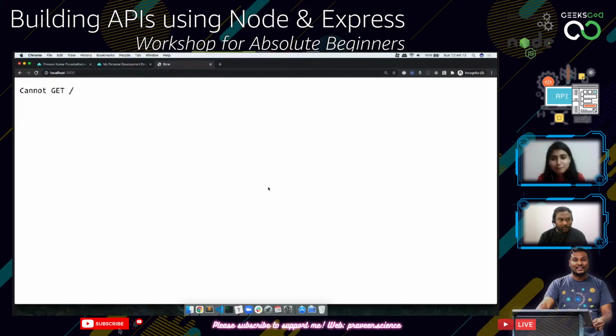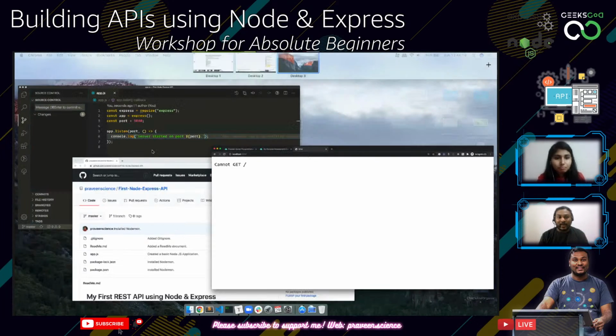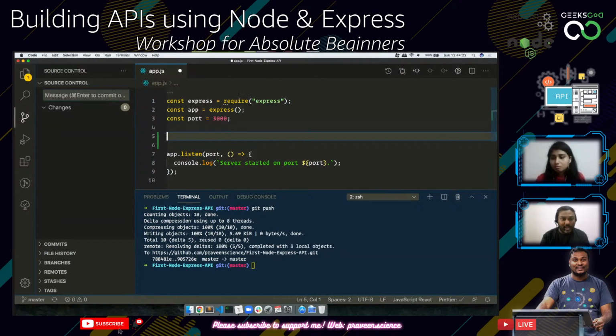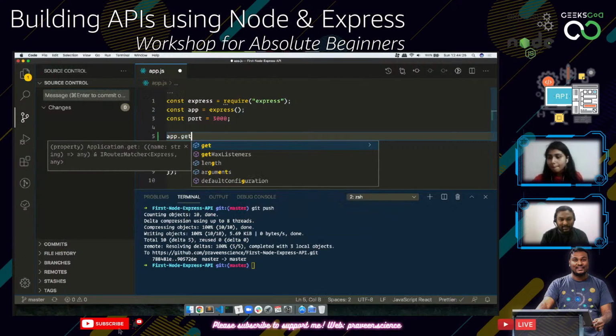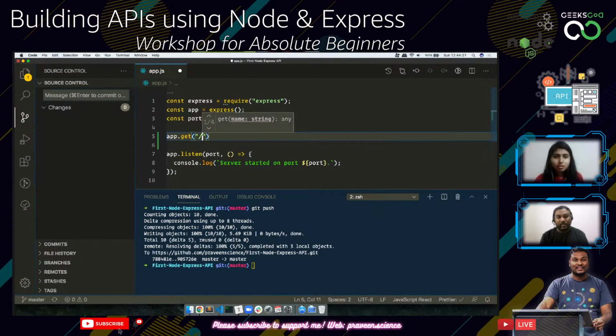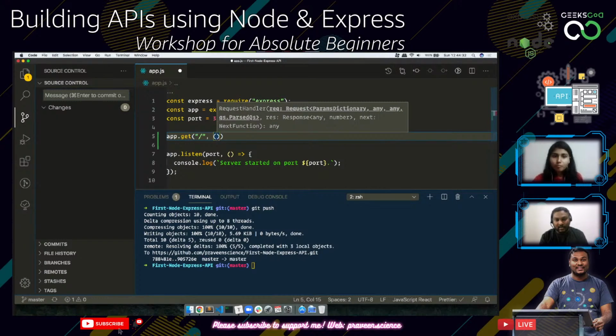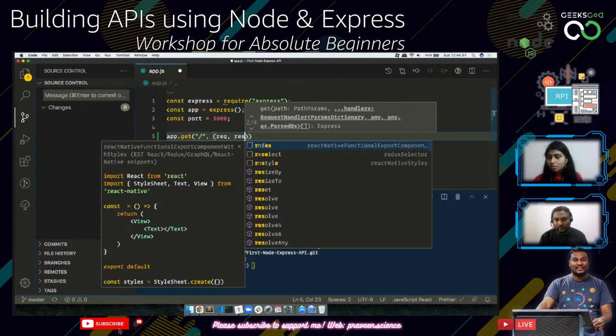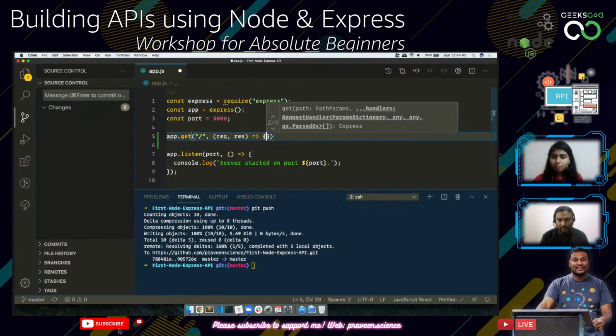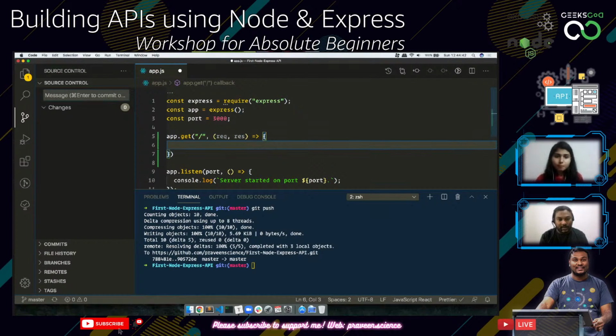The next thing that we are going to do is, it automatically said it is error and it says cannot get slash. So let's try to make it work. So we will be using app.get. So it says get, right? So first thing will be the URL, and then the second one will be a request handler. So request handler will take in a request and a response.